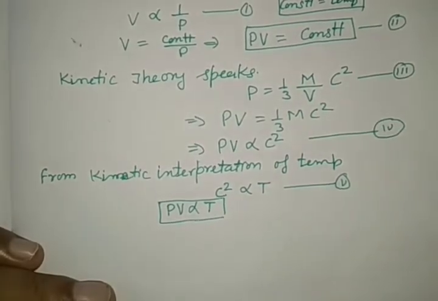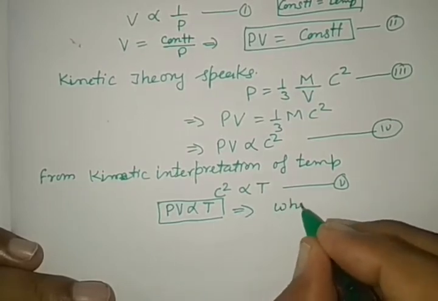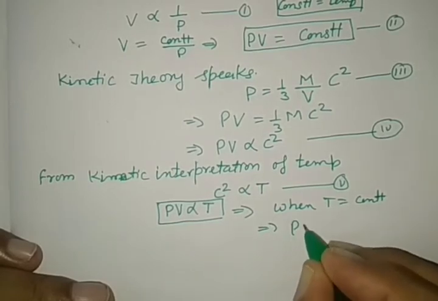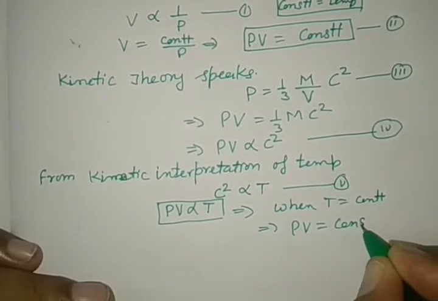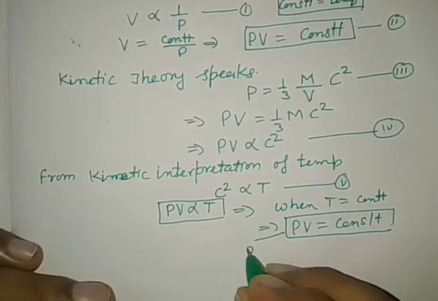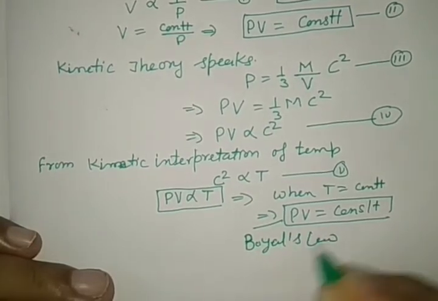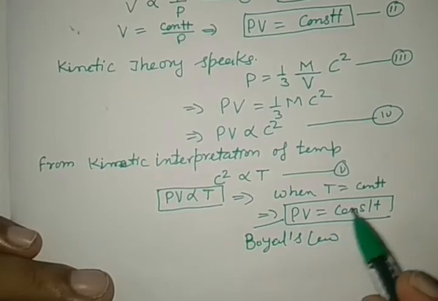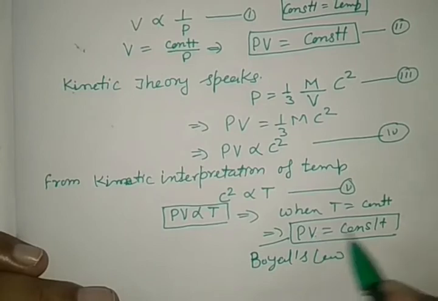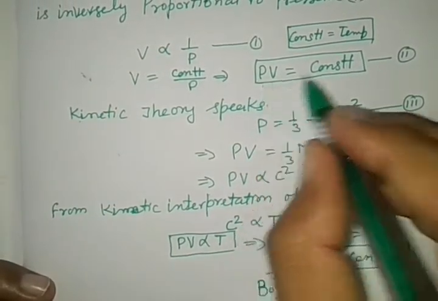Product of PV is proportional to T. This implies that when T is equal to constant, PV is also constant, and this is Boyle's law. This is a derivation of Boyle's law from kinetic theory of gases. PV is equal to constant, and we have already in the beginning written the Boyle's law.